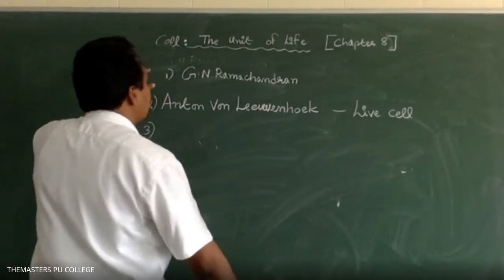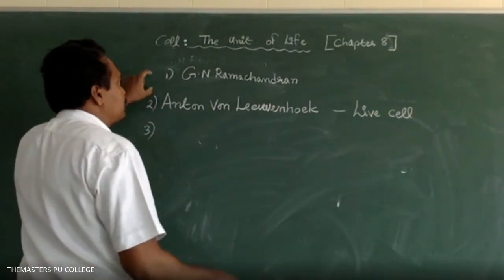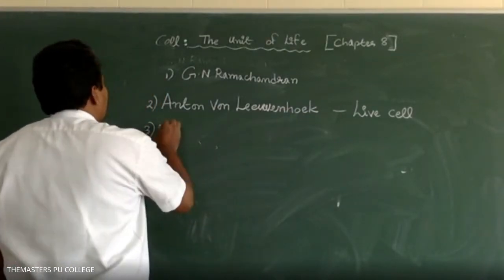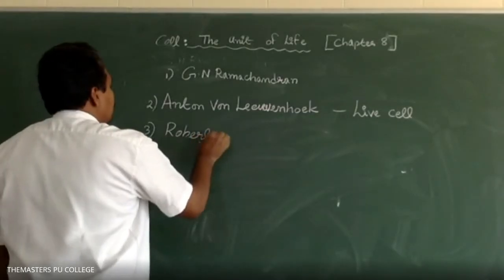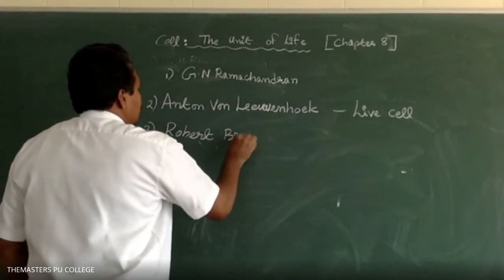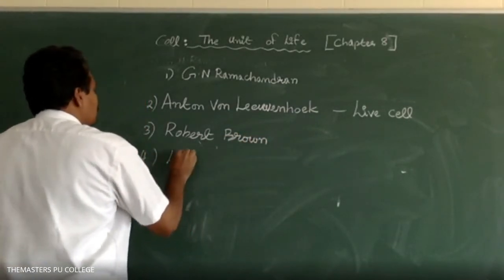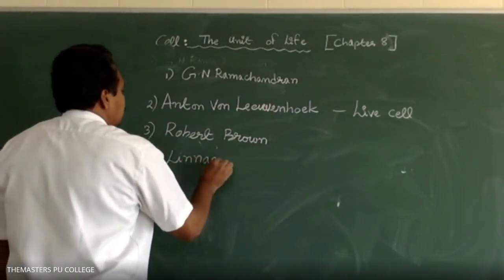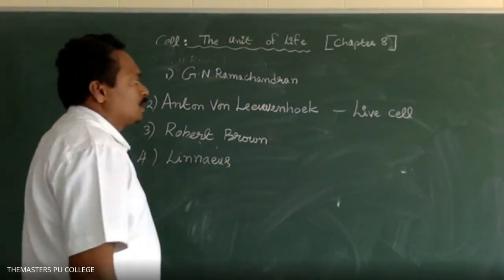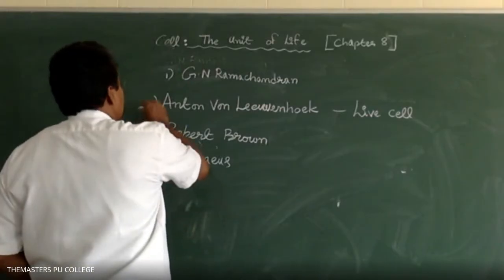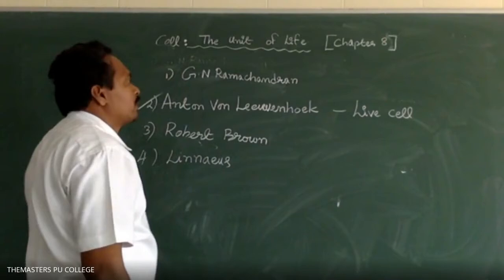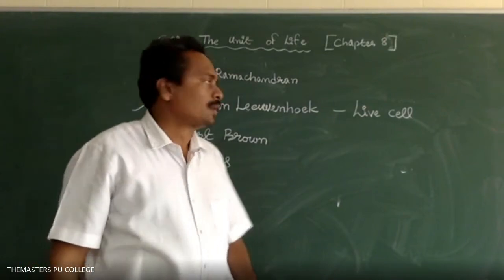Right, what is the answer? Who discovered the living cell? Option 1, G.N. Ramachandran. Option 2, Anthony van Leeuwenhoek. Option 3, Robert Brown. Option 4 is Linnaeus. Very good. Option 2 is the correct answer, Anthony van Leeuwenhoek.